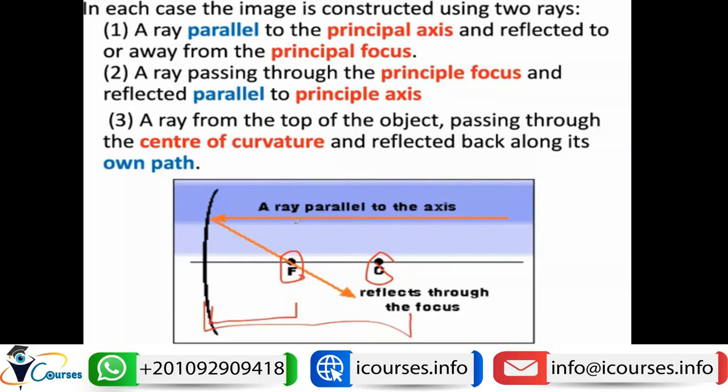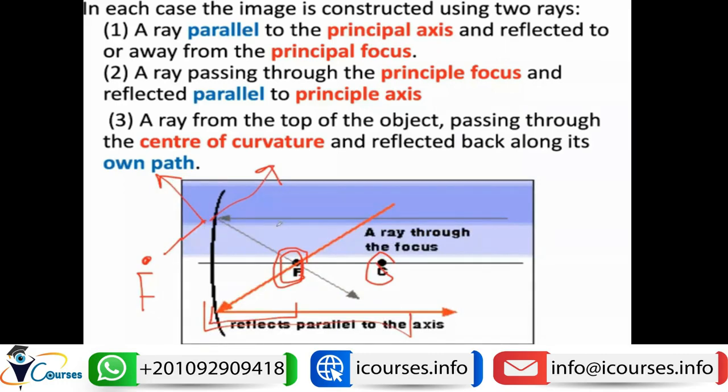So if we have a light ray that is parallel to the principal axis, it will bounce back from the reflecting surface and pass through the focus. This can be either converging to the focus in the case of a concave mirror, or diverging from the focus like this, and its extension will be passing through the focus on the other side. This is what will happen in the case of a convex mirror.